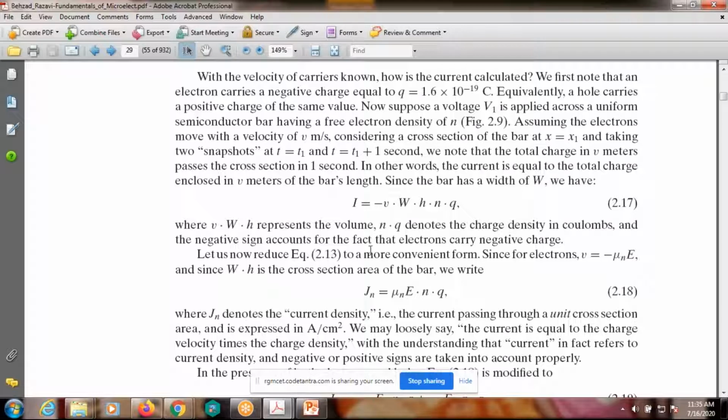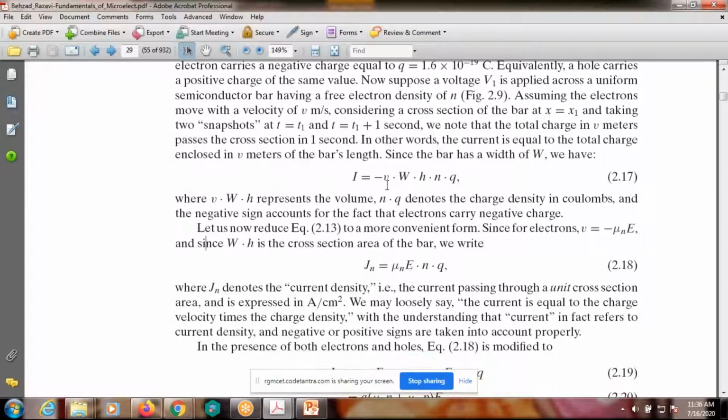Velocity v is equal to mu n into E. In a more convenient form, for electrons v is equal to minus mu n into E. And since w into h is the cross section area of the bar, we write: small v is replaced with mu n into E, and the remaining w into h is the cross sectional area.